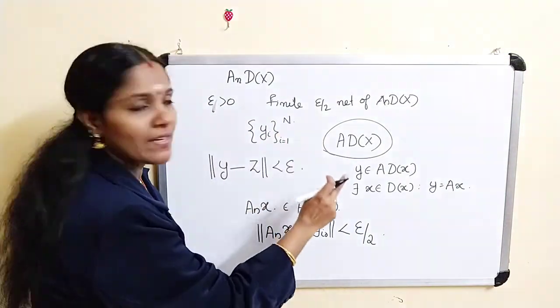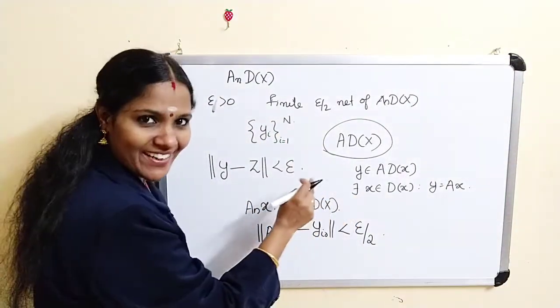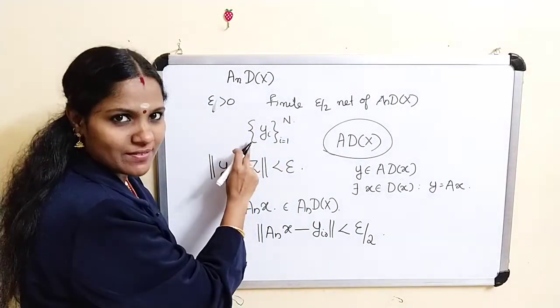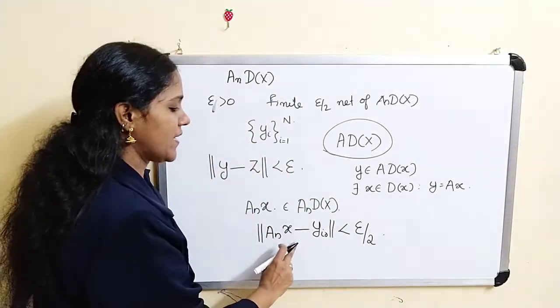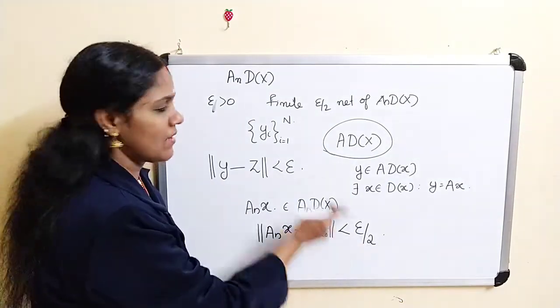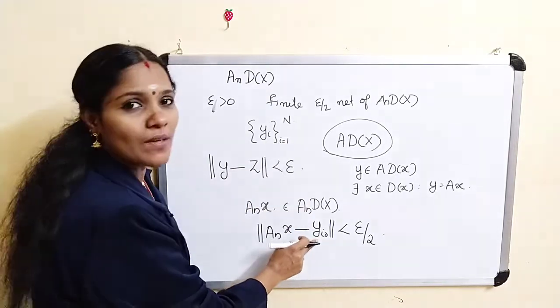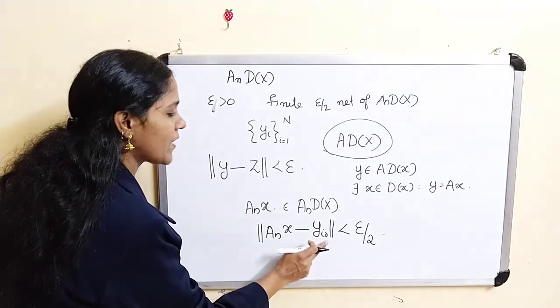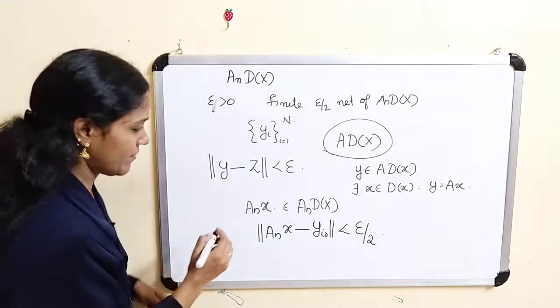Therefore for this A_n x, clearly there exists a member of this set such that norm of A_n x minus that member is less than epsilon by 2. Clear? That member I am denoting as some y_i0.